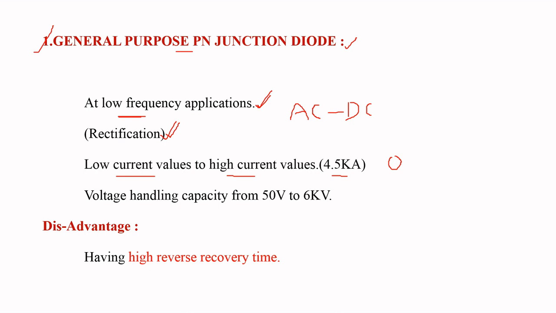Similarly, the voltage handling capacity of the general purpose diode is 50 volts to 6 kilovolts. This type of diode has one disadvantage: it has a high reverse recovery time. This is about the general purpose PN junction diode.